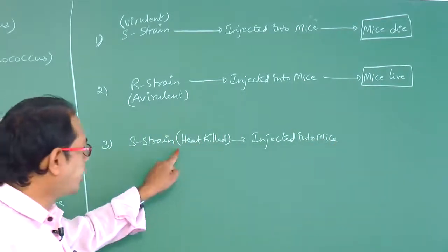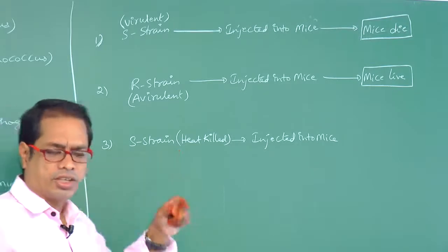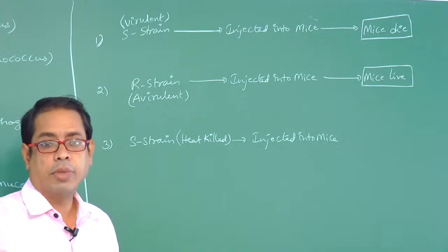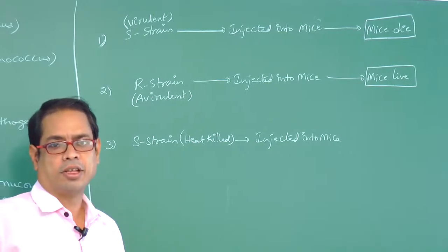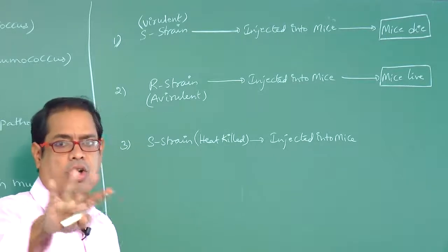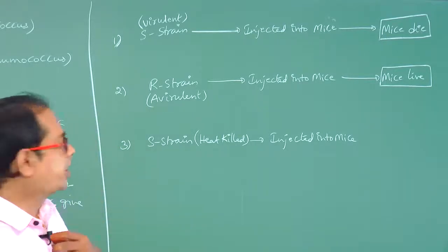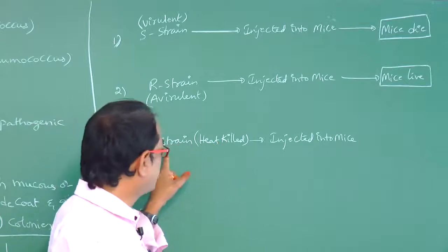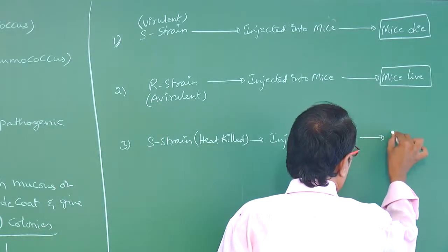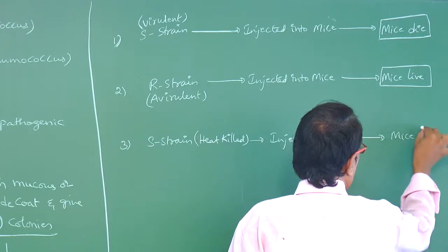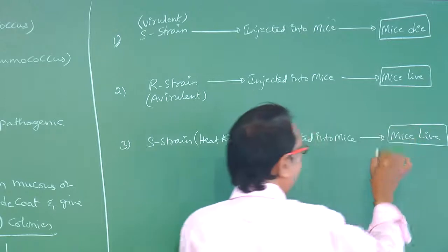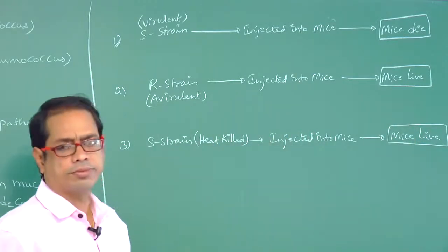Heat killed S strain: the S strains are taken and heated. Then the bacteria are killed, but the genetic material present in that bacteria is not killed. That point you have to understand, right? When heat killed S strain is injected into mice, that means the bacteria are dead, no? So the mice also live. No death occurs for the mice.